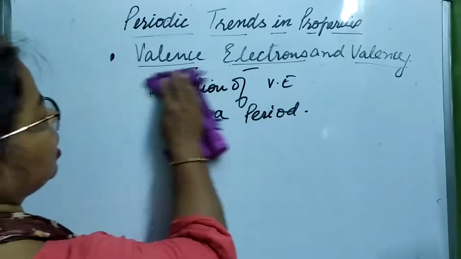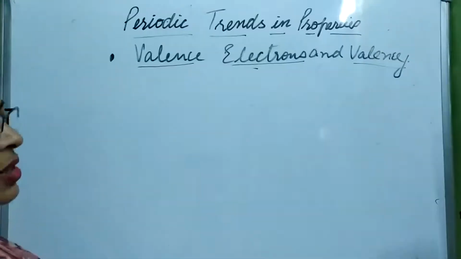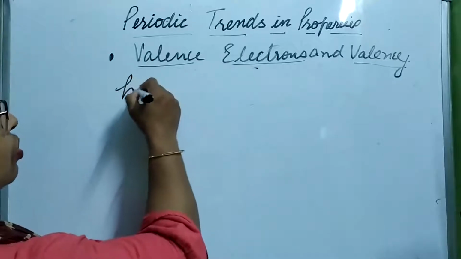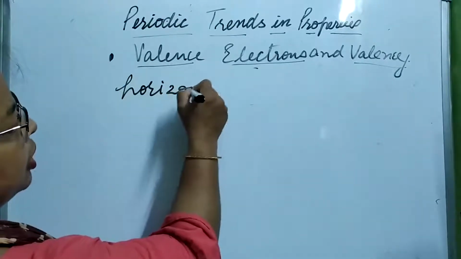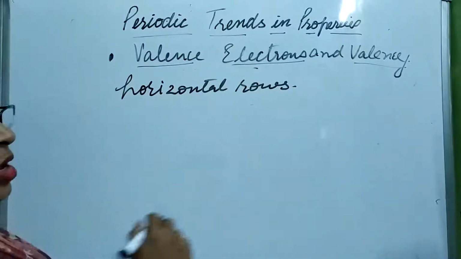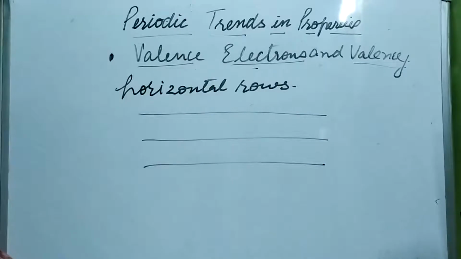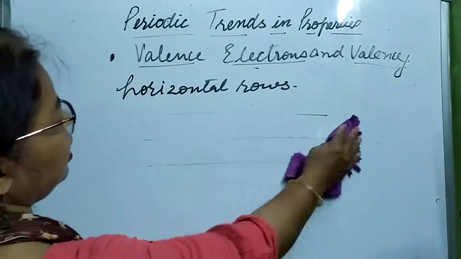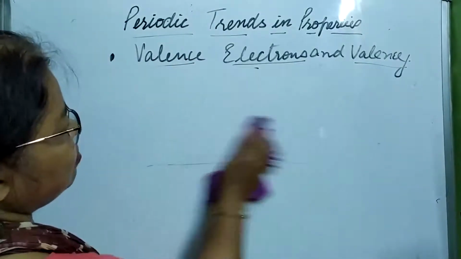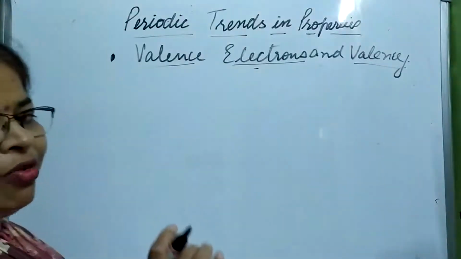Let us see. What are periods first of all? Periods are the horizontal rows of the periodic table. Horizontal rows, means the rows which are seen like this. How many periods are there? 7 periods. So, in them, we are going to find out how the valence electrons vary.